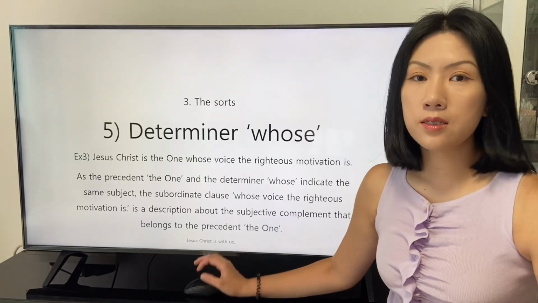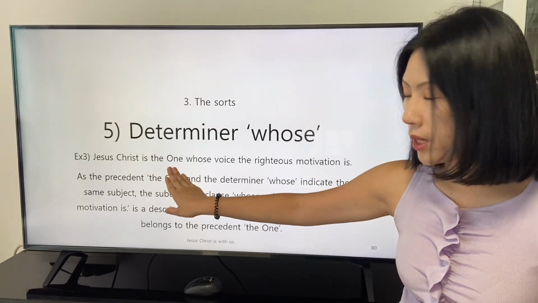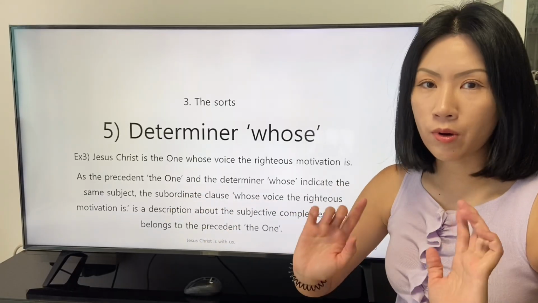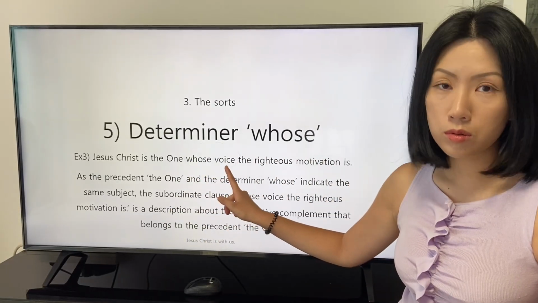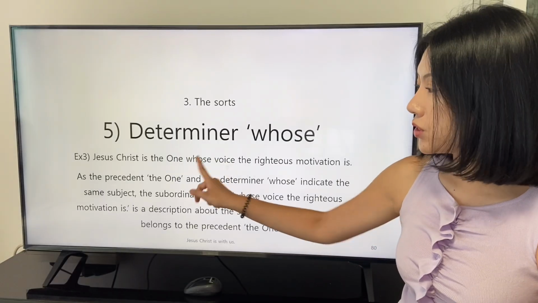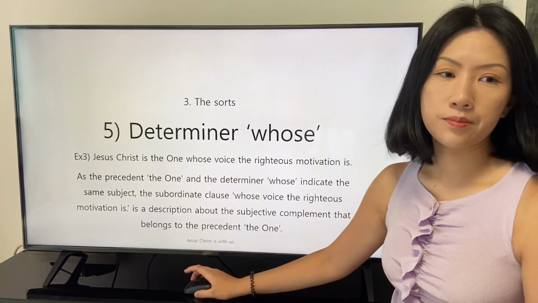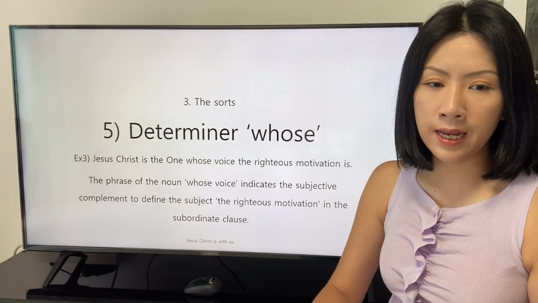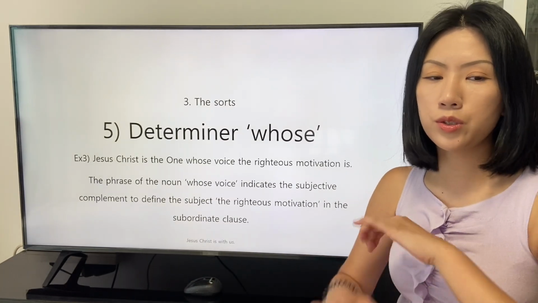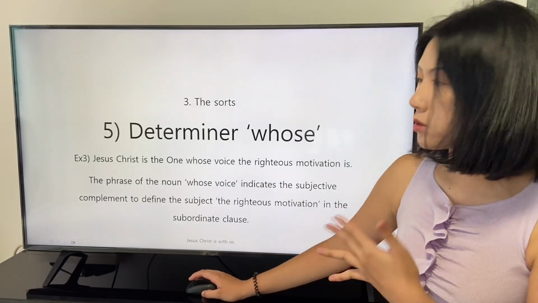So we can say that the subjective complement of the main clause, the one, is described by the phrase of the noun whose voice in the subordinate clause. The phrase of the noun whose voice indicates the subjective complement to define the subject, the righteous motivation, in the subordinate clause.